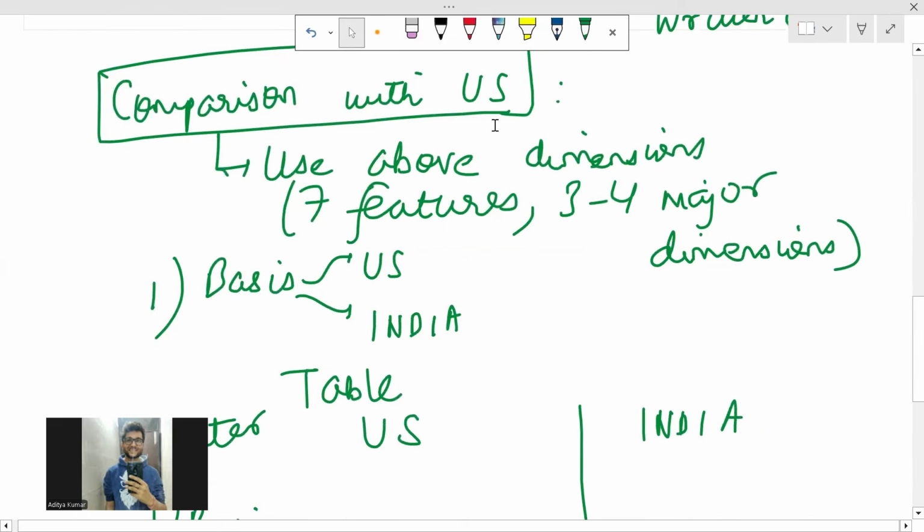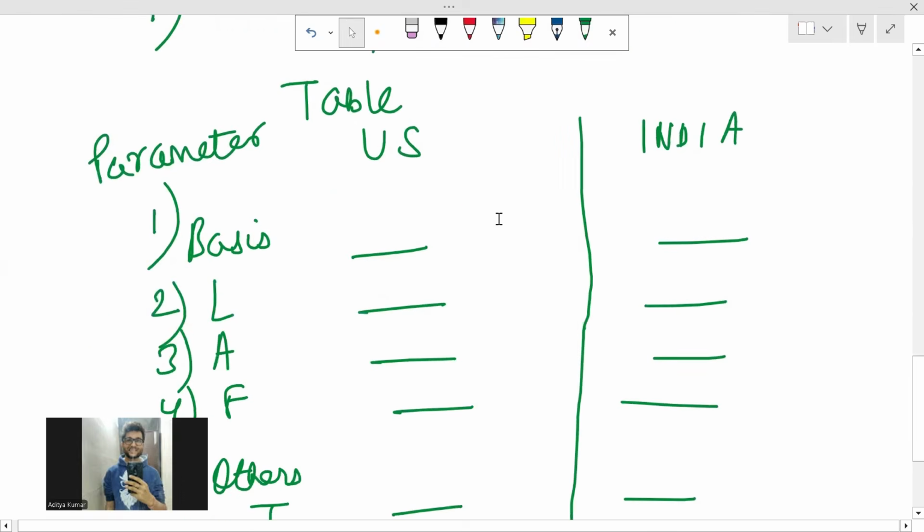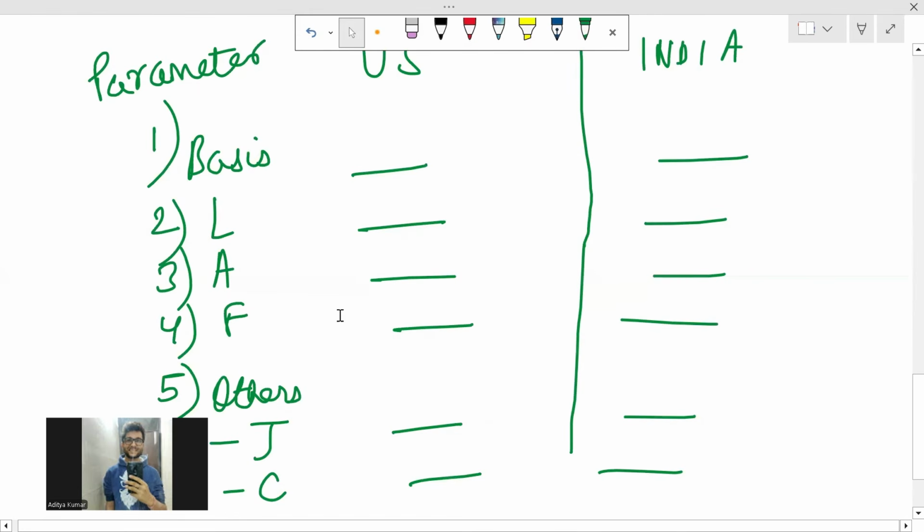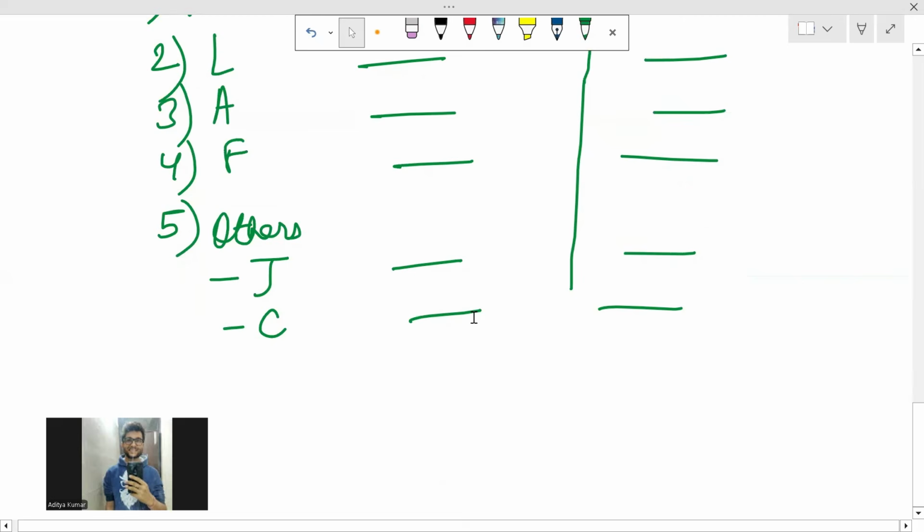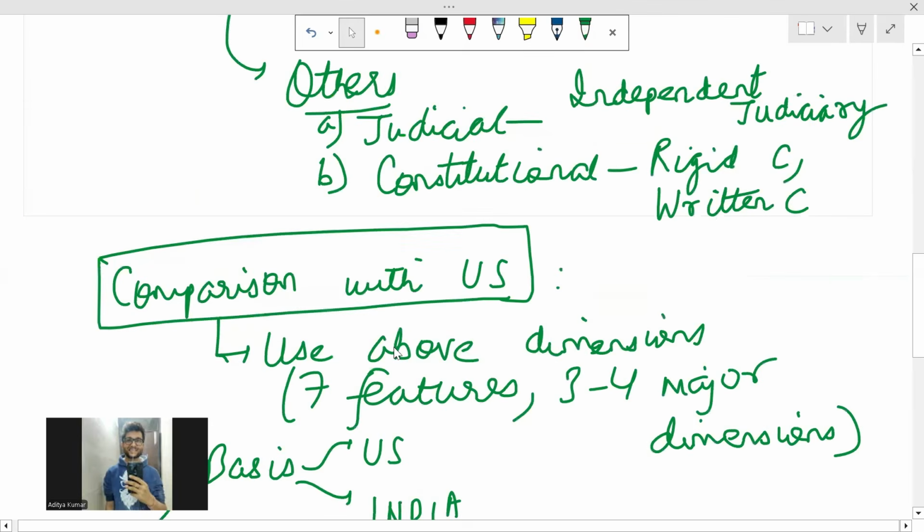So introduction, federal features I discussed in a plain manner, and I enable you to think in terms of dimensions. And then when we are comparing with a different country like US, we can compare on the basis of those dimensions. Then I asked you to make your own notes using Lakshmikant on the basis of those dimensions that we will discuss in the next class.